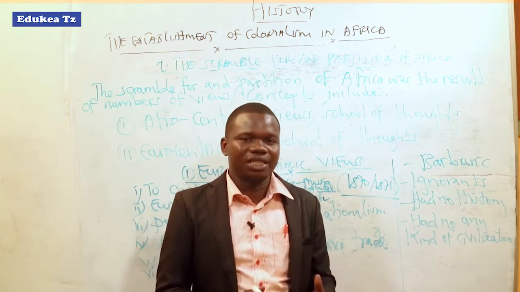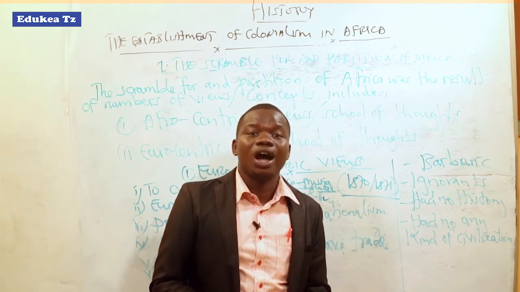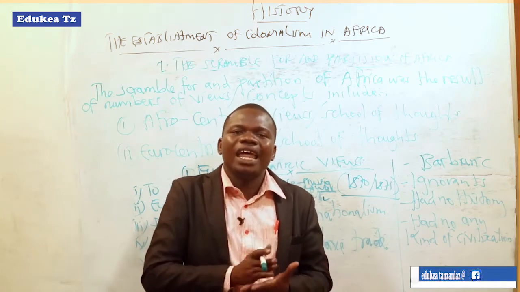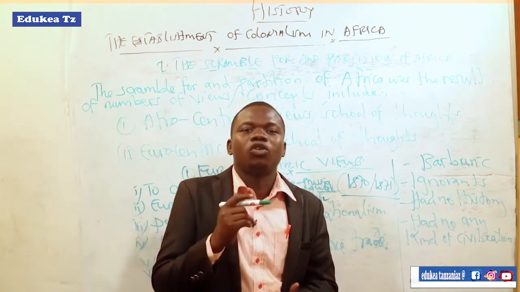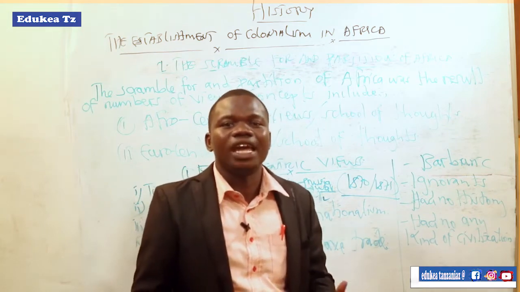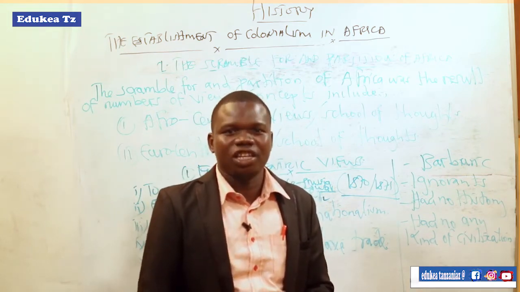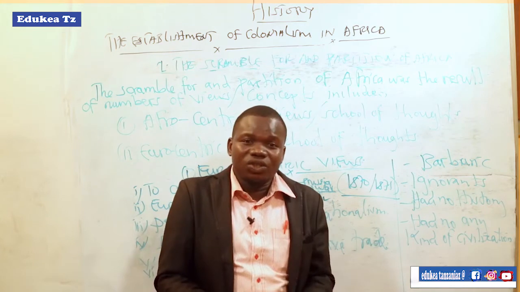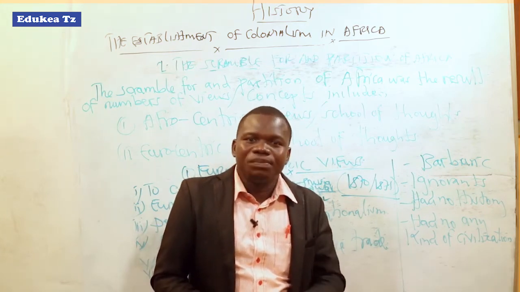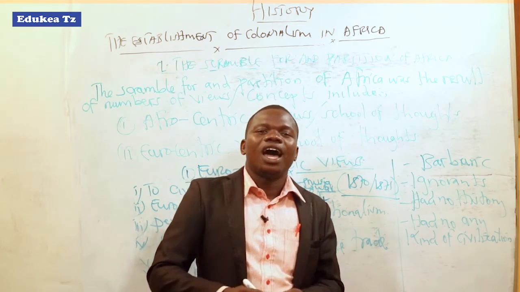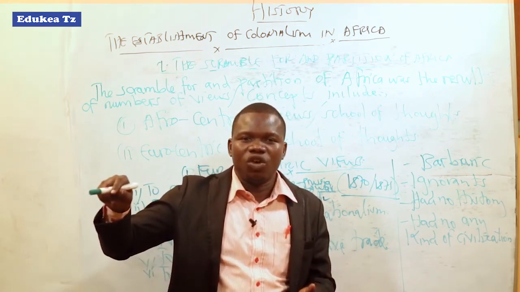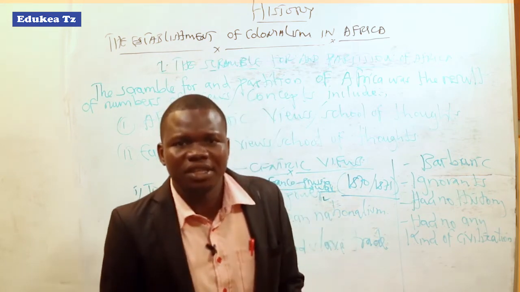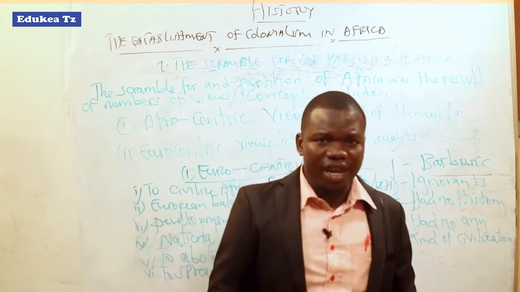For example, those countries like Germany. Germany wished to have more colonies than any other European country, so that it could gain respect and national pride, that Germany is the strongest, the most powerful country. Why? Simply because it has 75% of African colonies. So because of that interest in national prestige, they were driven into the scramble for and partition of Africa.